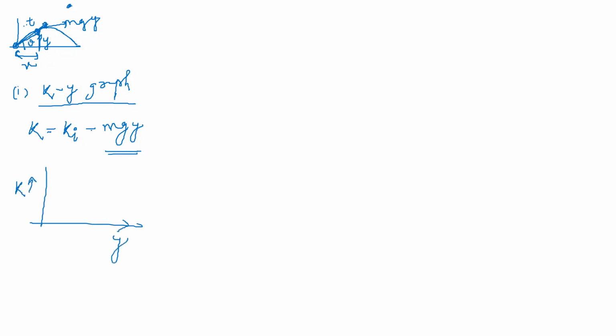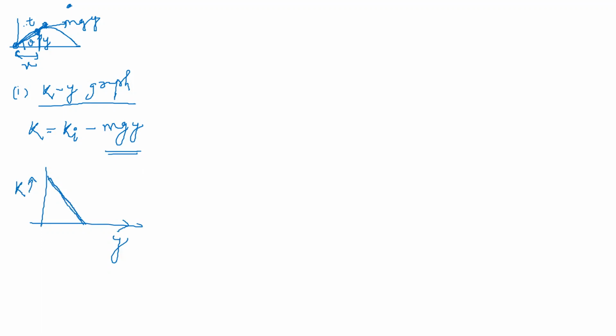how is it? First negative slope, and this is constant. Initially y was not there, kinetic energy was maximum. Slowly kinetic energy is decreasing, but y is increasing. So that means inversely related. So we could draw here, it will be like this. The graph between kinetic energy and y will be like this.